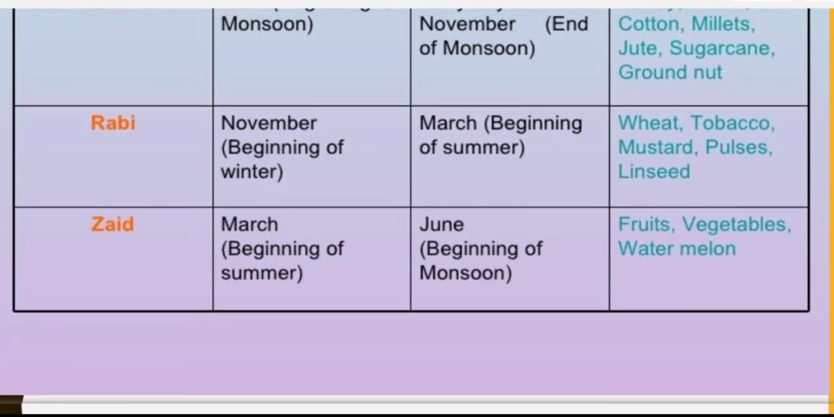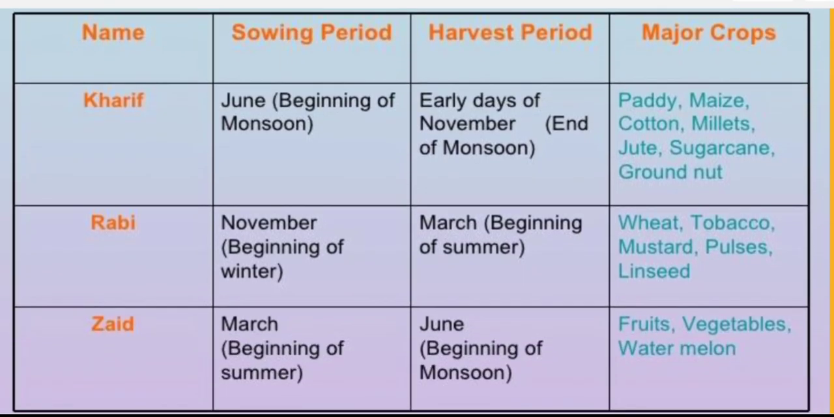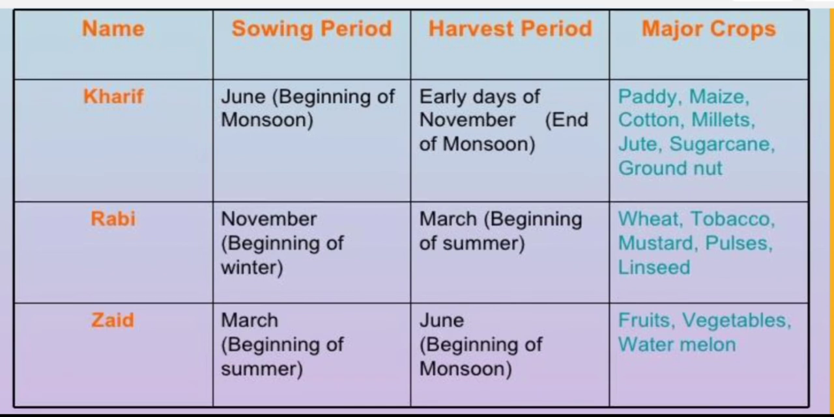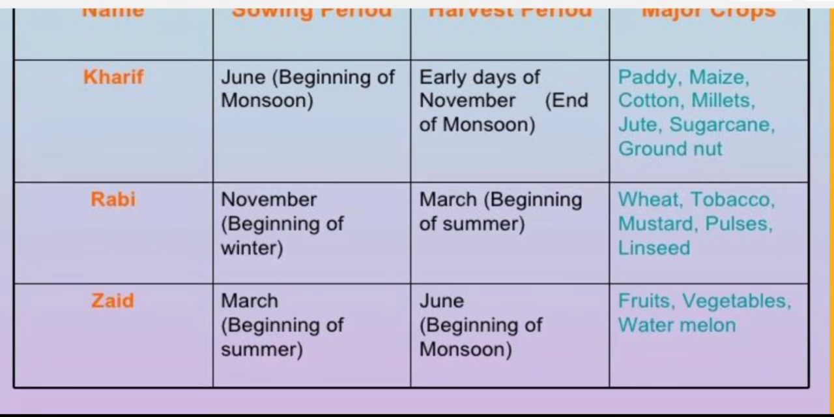Rabi crop: here the cultivating month is November, which is the beginning of the winter, and in March it is the time for harvesting the crop. The major crops are wheat, tobacco, mustard, pulses, and linseed.